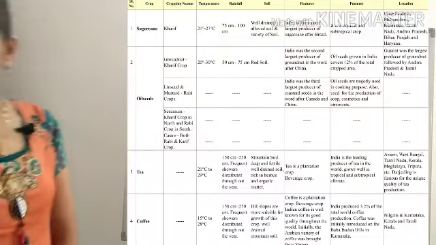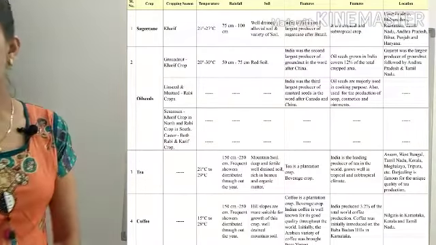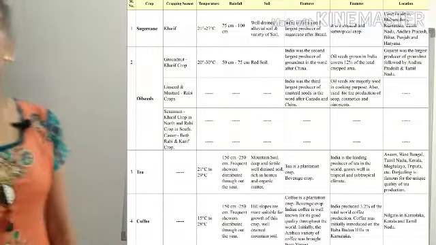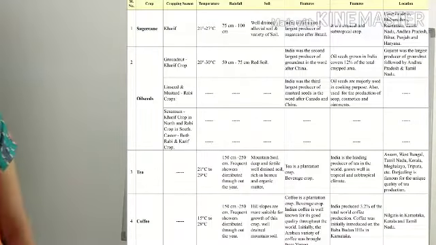In the food crops other than the grains we have sugar cane, which is a kharif crop, and it requires a temperature of 21 to 27 degrees Celsius. If we talk about rainfall, it requires around 75 centimeter to 100 centimeter. India is the second largest producer after Brazil. It is a crop of tropical as well as subtropical areas.